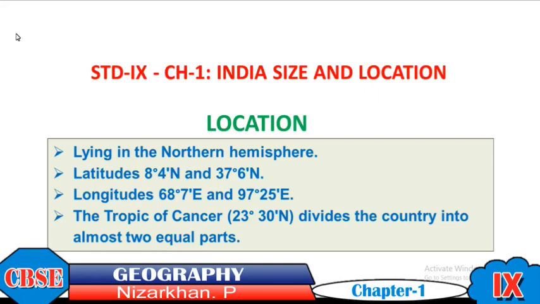So this is about the location of India. India is lying in the northern hemisphere. The Indian landmass is lying between the latitudes of 8 degree 4 minute north to 37 degree 6 minute north. And the Indian landmass is lying between the longitudes of 68 degree 7 minute east and 97 degree 25 minute east. This is the exact location of our country on the globe.